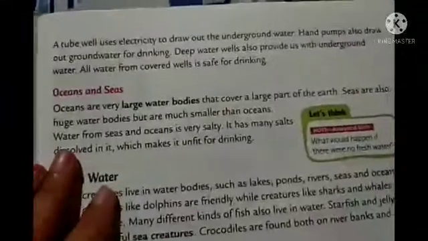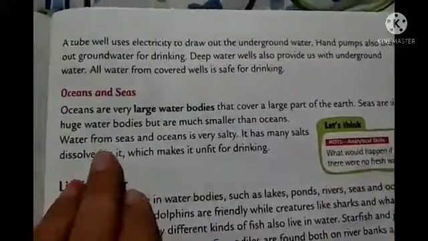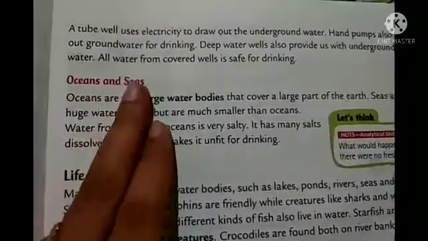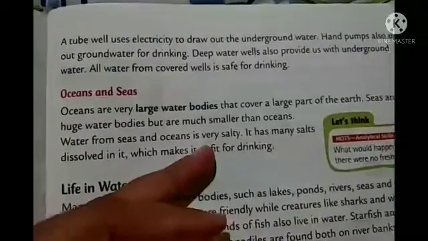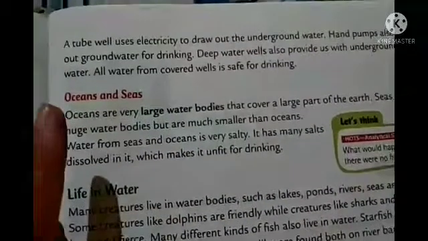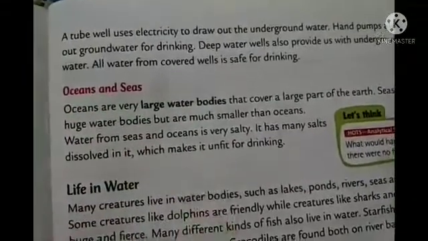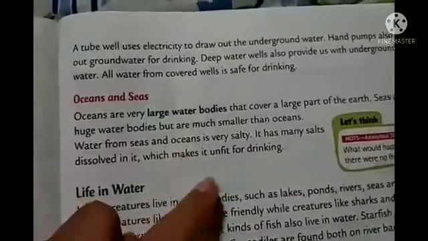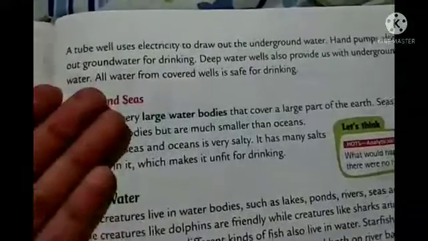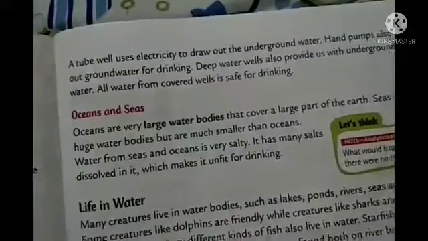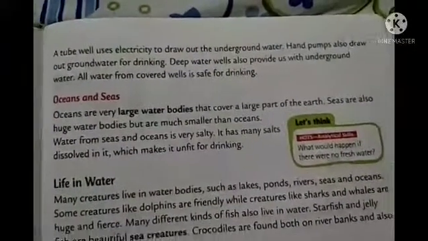So students, as you know, fresh water is present on the earth in a very small amount. Oceans and seas are large water bodies, but we cannot use that water. It is not fit for drinking, and not fit for other uses, right? That is why we should not waste water. Though our planet is a blue planet, covered with a lot of water, that water is not fit for our day-to-day or daily use. So we should save water, and use only as much as we want. We should not waste water.